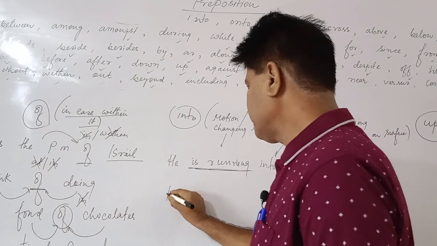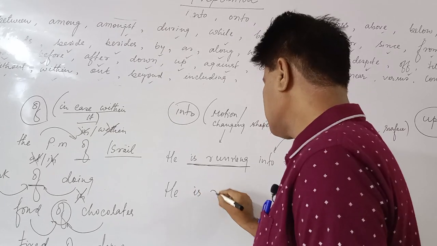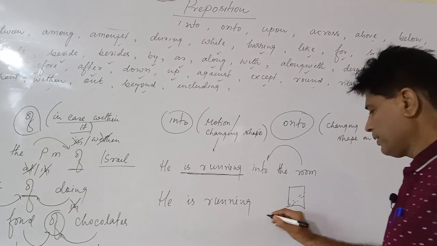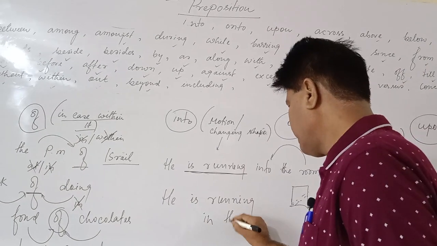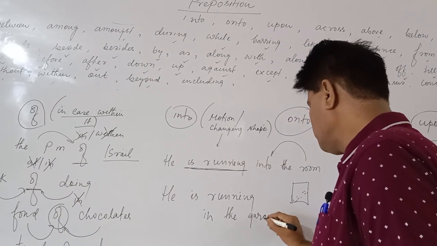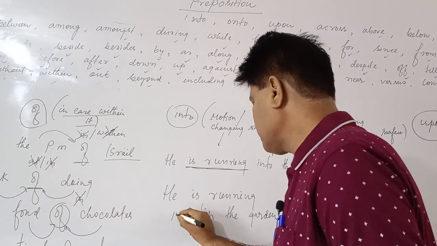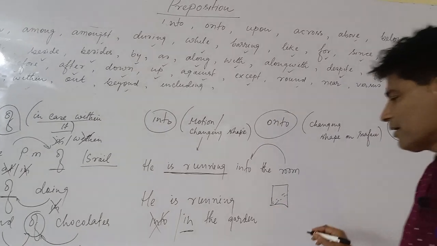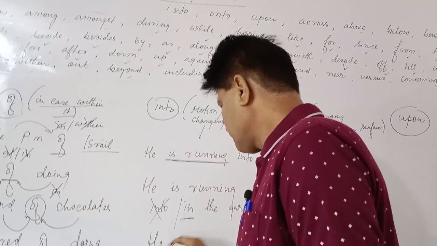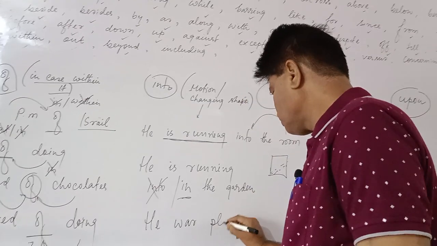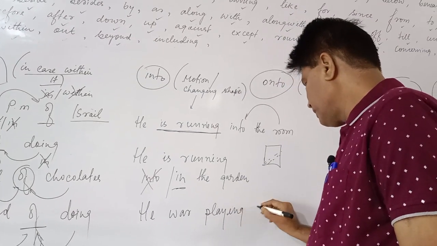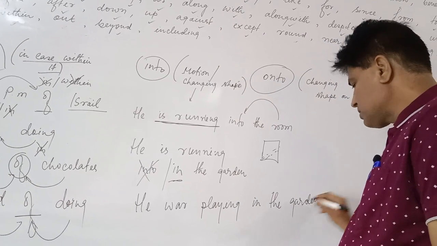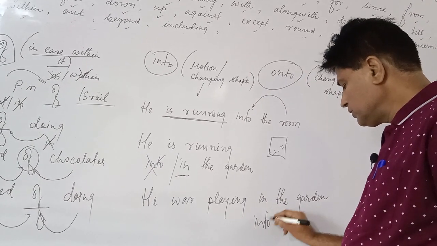But when it is an open place, he is running in the garden. Then into will not be correct, because in the case of an open place, into is not used, in is used. He is playing in the garden. Garden is an open place.